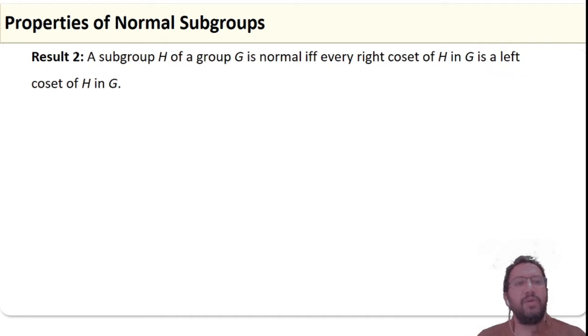Now we go for the second result. A subgroup H of a group G is normal if and only if every right coset of H in G is a left coset of H in G.